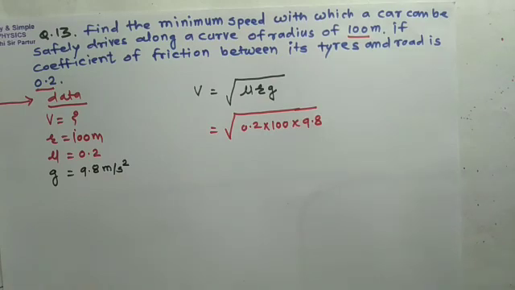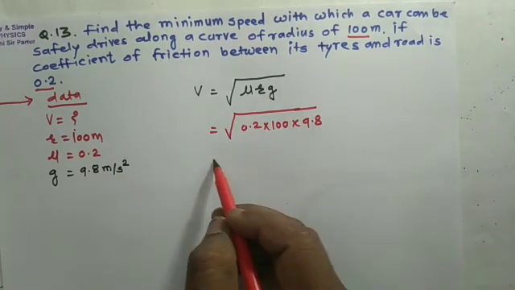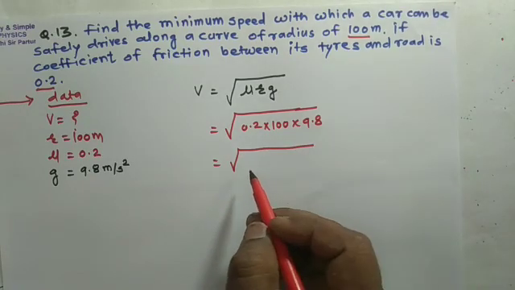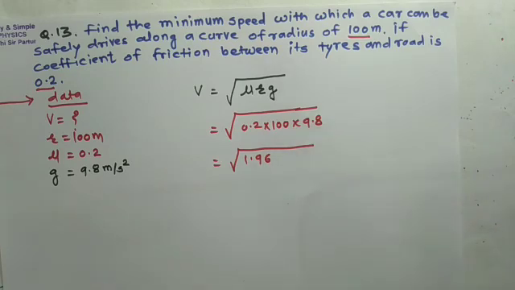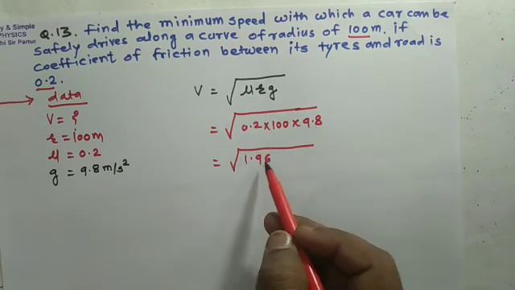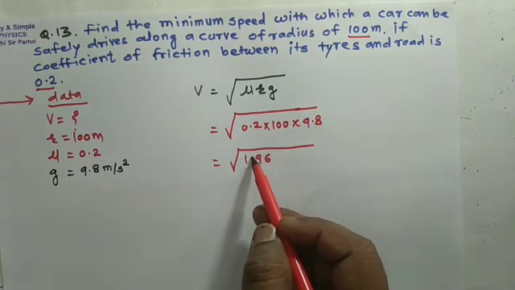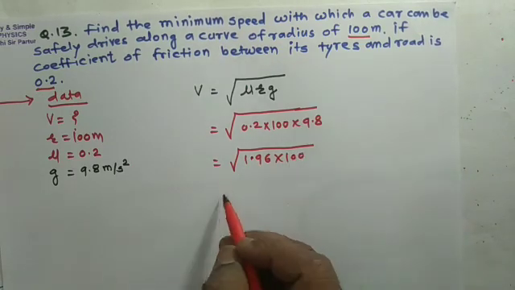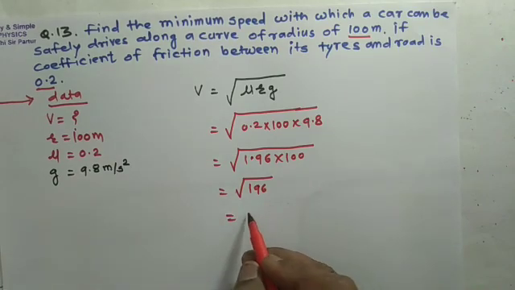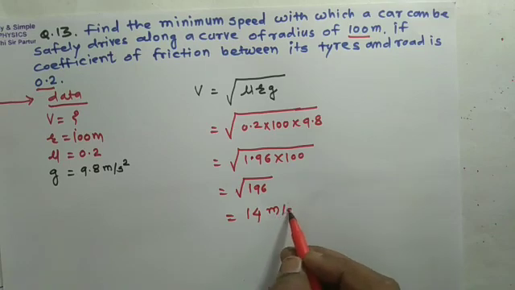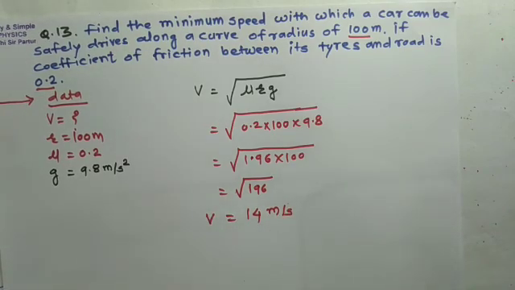If we multiply 2 and 9.8, it gives us 1.96, because 2 8s are 16, 1 is remaining, and 2 9s are 18, and 1 is 19. Since 2 digits after the decimal point are given, multiplied by 100, it gives us 196, and square root of 196 will be 14. So the minimum speed for which the car can be safely driven will be 14 meter per second.